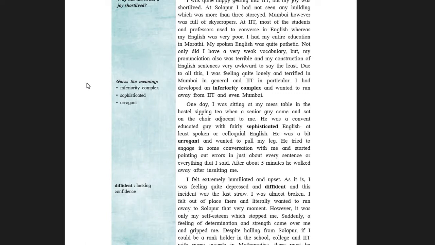Why? Students, as the writer was quite happy when he got admission into IIT Mumbai, once there he observed that most of the students and professors used to speak in English, whereas the writer's English was very poor, as we have discussed right now. As a result, he soon started feeling lonely and terrified. Please take note. In Mumbai and at IIT, because of his language barrier. So many times, students, language becomes the problem in conversation and it stands before us like a barrier. Thus the writer's joy was short-lived. And now students, we move ahead.